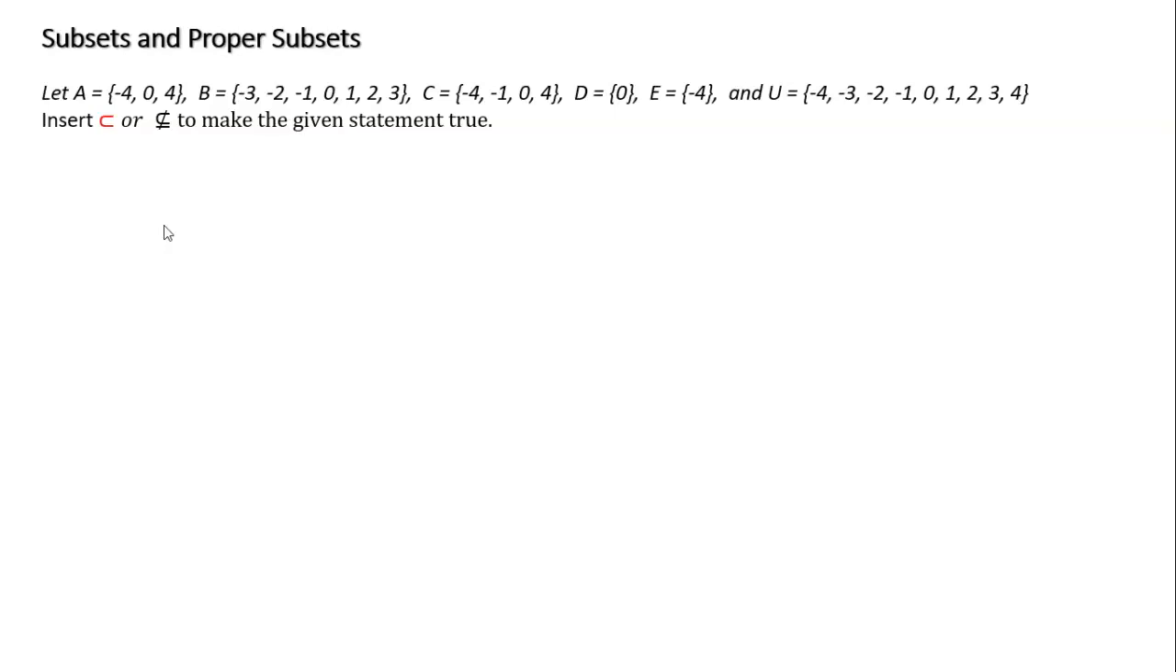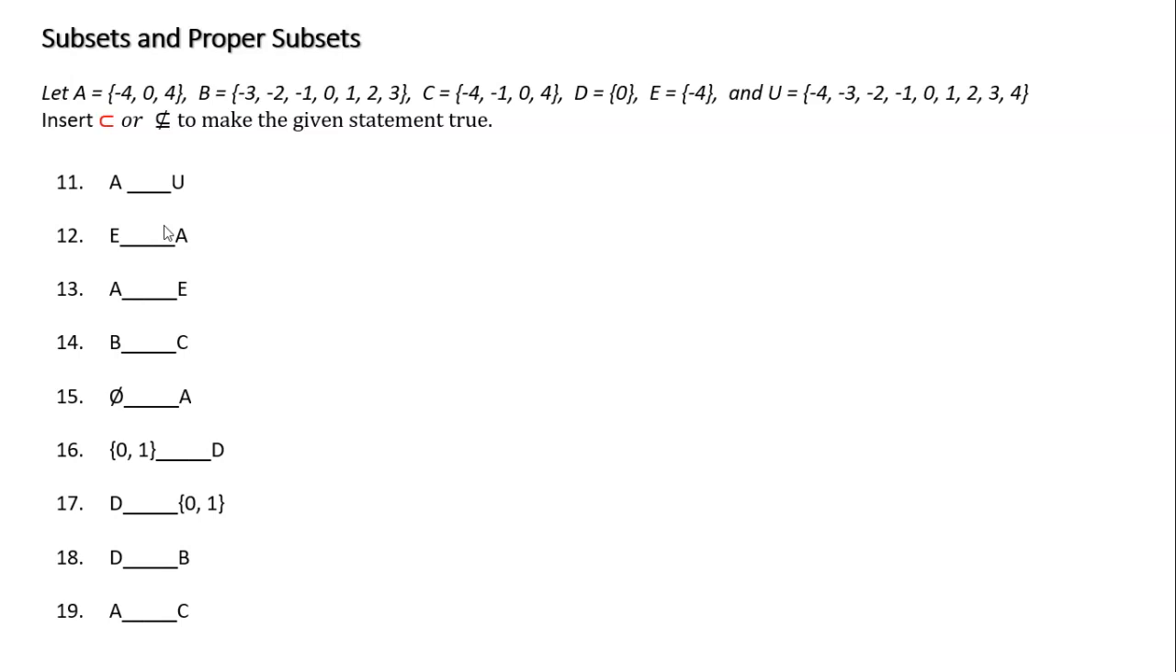Okay, so it says insert a proper subset or a not subset to make the given statements a true statement. Okay, so let's look at this. We have 11 through 19. So A and the universe. So for this one, A is a proper subset of U. Why? Because every element in A is an element in U, but U contains at least one more element that's not in A. Okay? So hopefully you're getting this, super easy stuff, right?